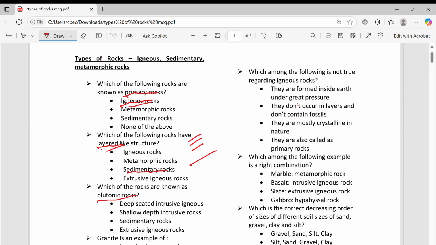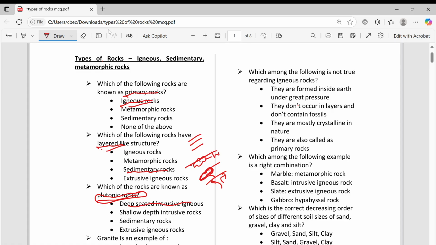So I told when lava is coming, for example, here lava is flowing. For example, this is asthenosphere. There are some rocks settling at a very great depth, and some settling just below the surface. Those settling at great depth are called plutonic rocks. These two are intrusive only. This is deep seated intrusive igneous rock, that is plutonic rocks. We call that one plutonic rocks.